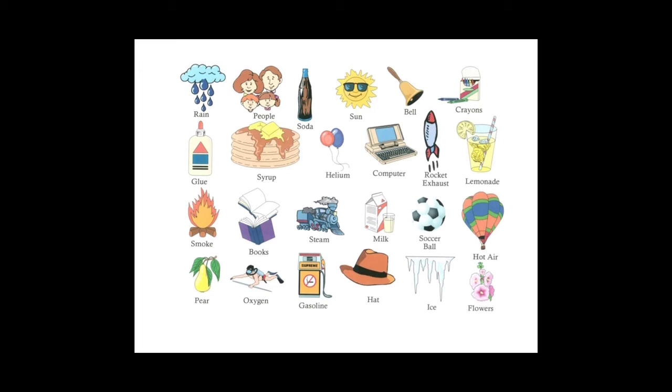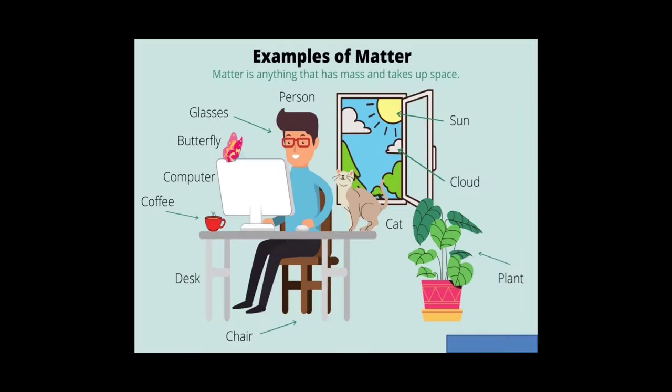Everything that you see around is matter. Matter is anything that occupies space and has mass.